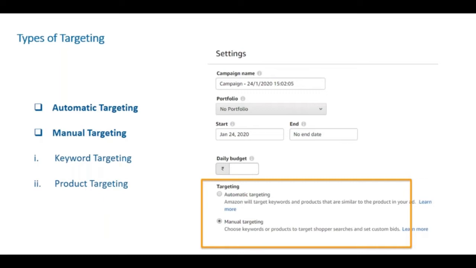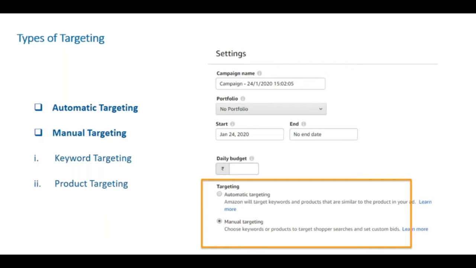So, you don't have to select any keywords. You don't have to do a campaign with selecting the products you want to target or brands you want to target. You just need to set your campaign name. A portfolio is kind of optional. You can create different portfolios and you can create different campaigns under it. You can select a start date and end date, like you see here. We always recommend that select no end date, because sometimes you forget to unpause your campaign and you miss out on your opportunities of sale.